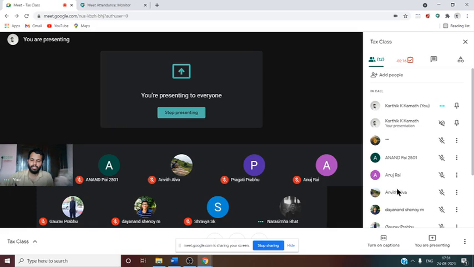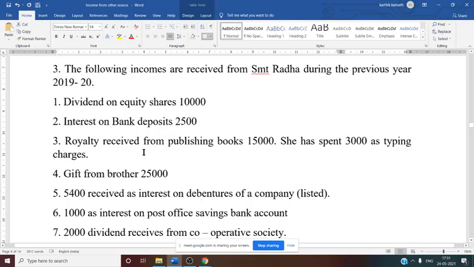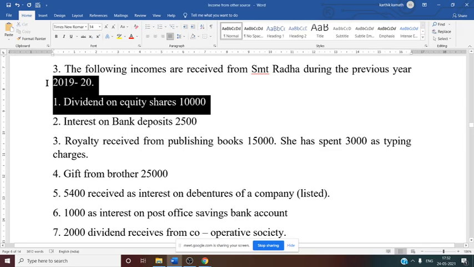See this: the following incomes are received from Srimati Radha during the previous year 2019-20. Now the first one, you need to tell me whether it is taxable or not. Dividend on equity share, whether it is taxable? Exempt.